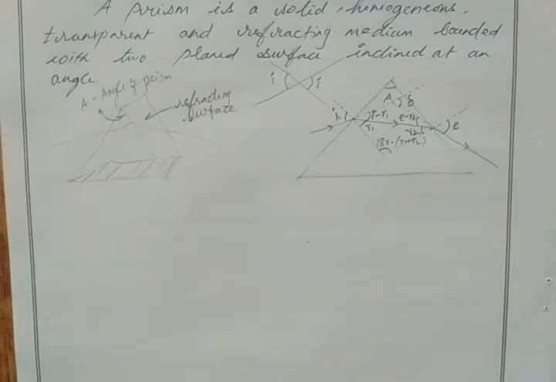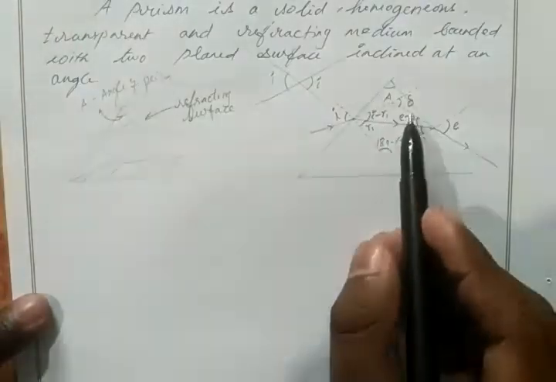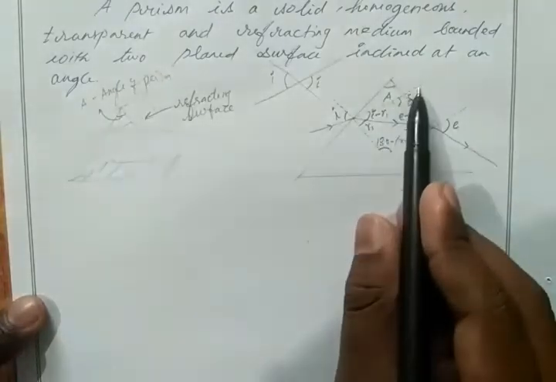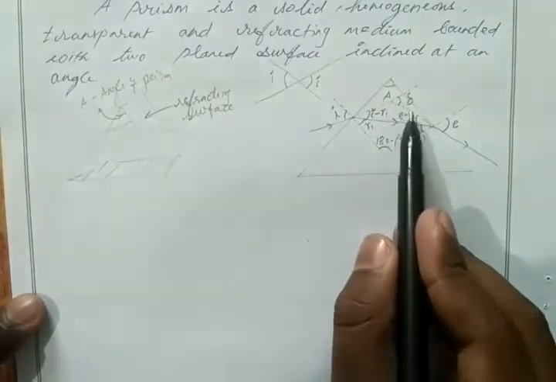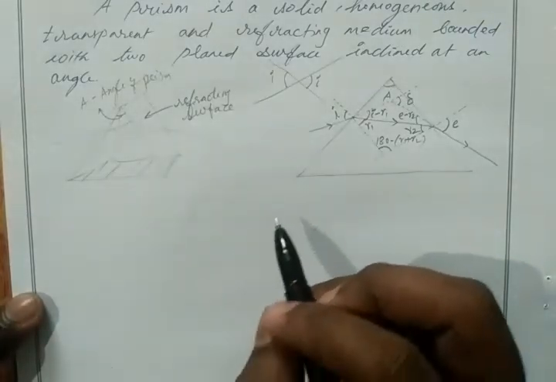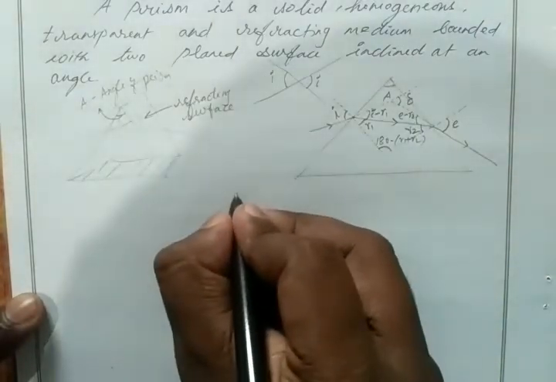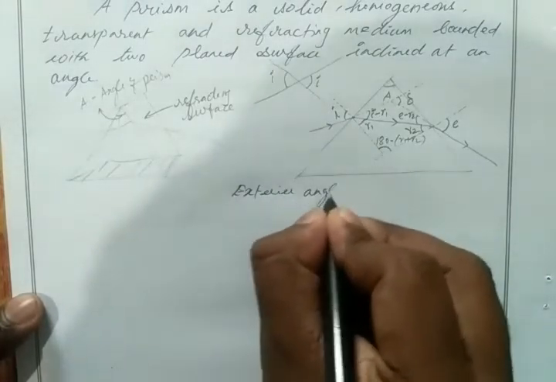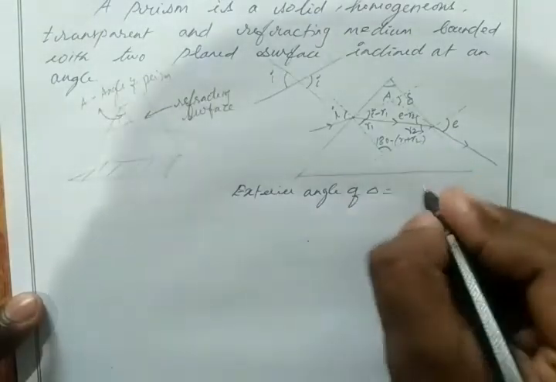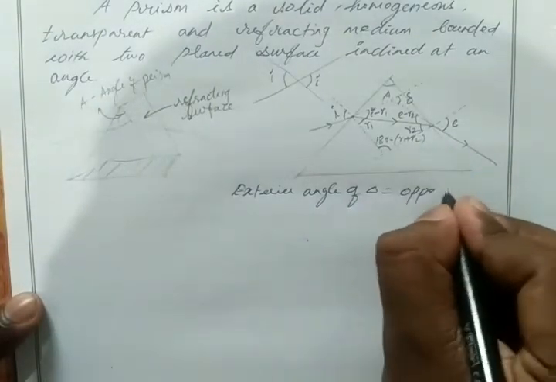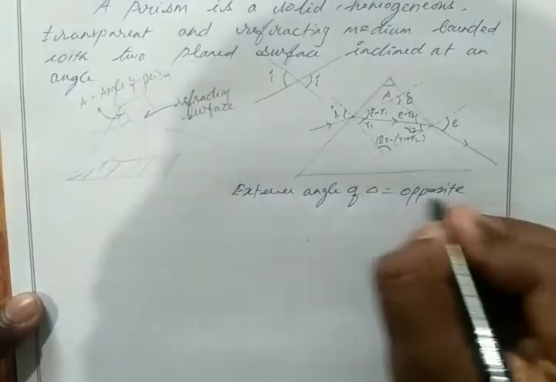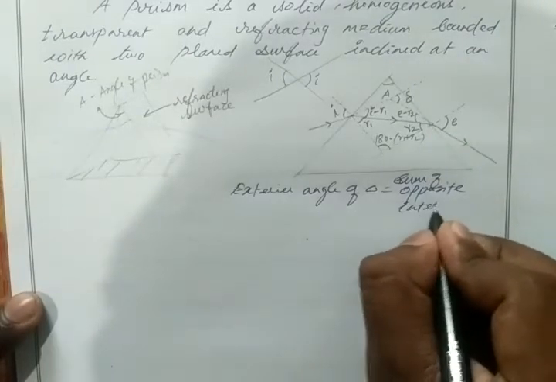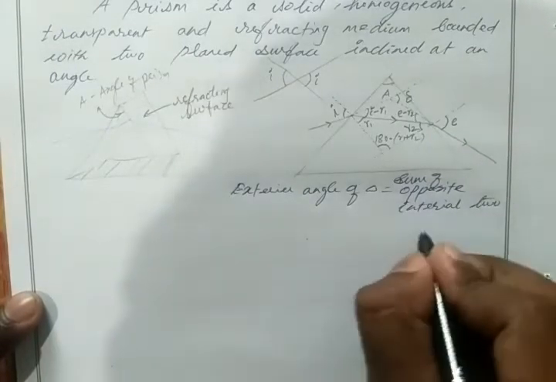So we can write the deflection formula. The deflection angle is del. This is our incident ray, supposed to go like that, but instead it is going like this. So how to find the deflection angle? We have a trick. The exterior angle of a triangle is equal to the sum of the opposite interior two angles.